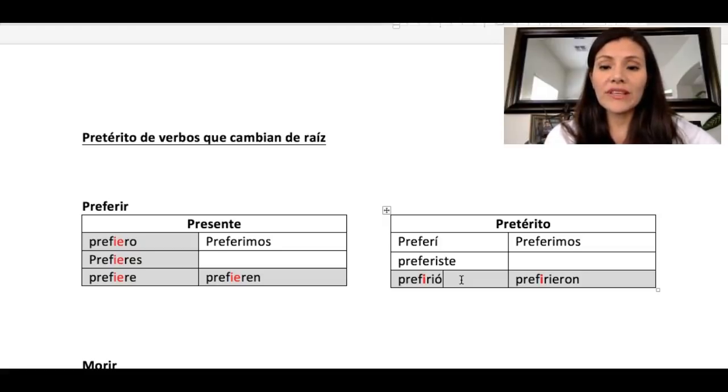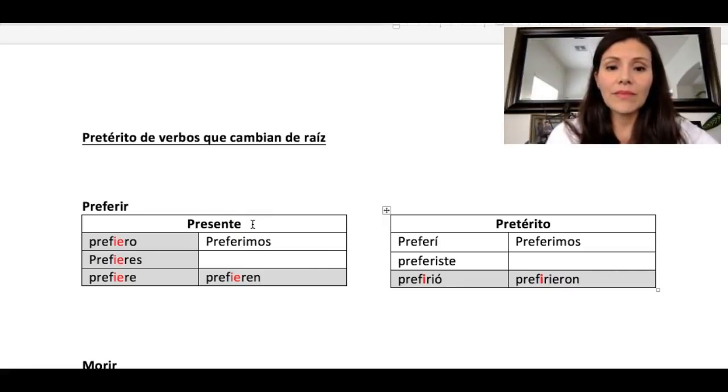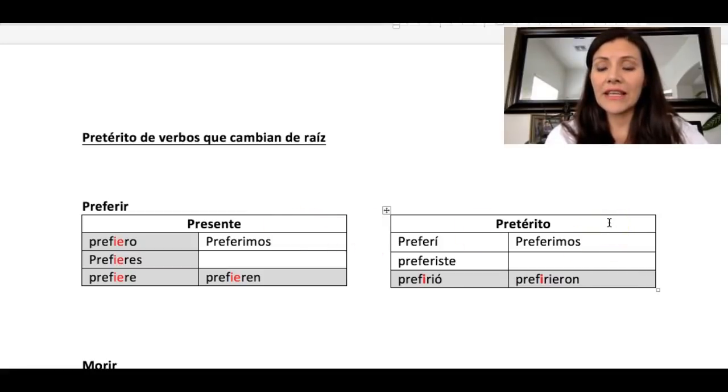So in the chart you see in front of you, you see the verb preferir in the present tense, and it is conjugated out for you. And in the preterite, you're seeing the verb that does not undergo an E to IE change anymore. It will only undergo an E to I change, and it only happens in the third person singular and plural.